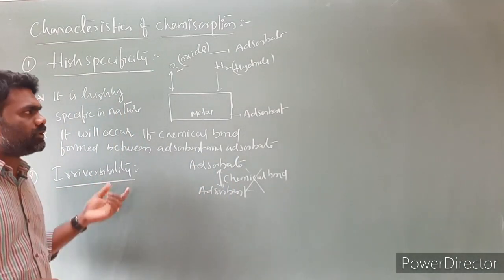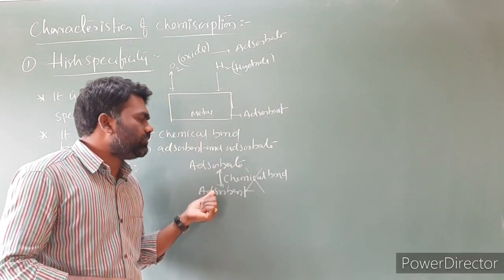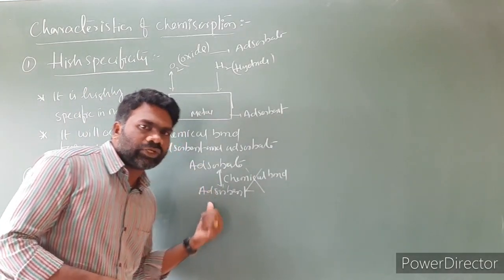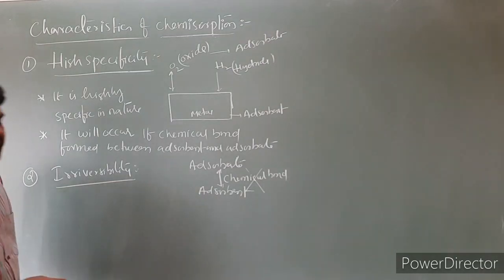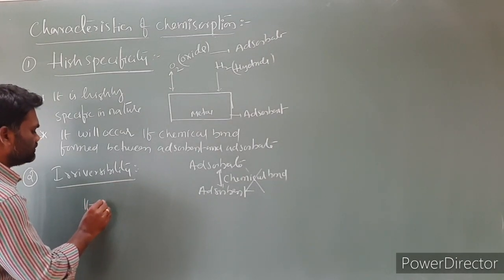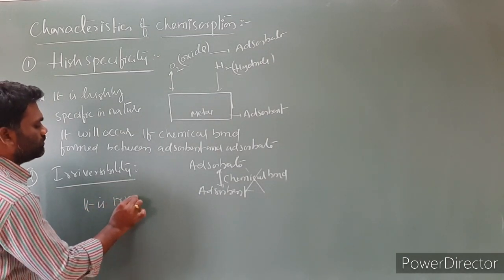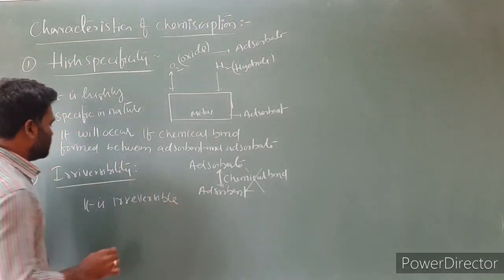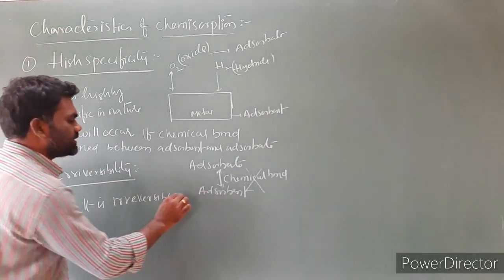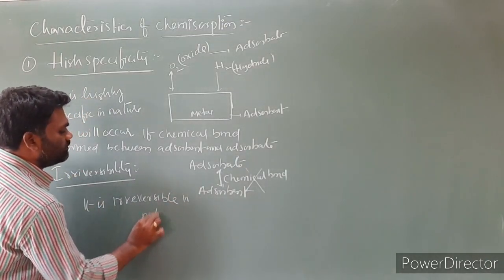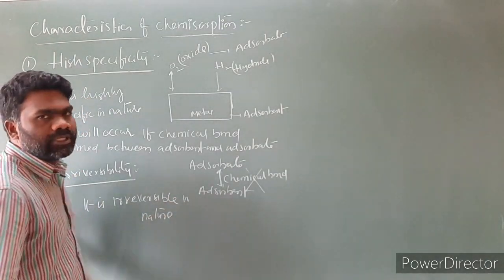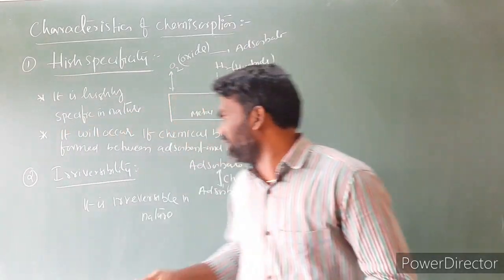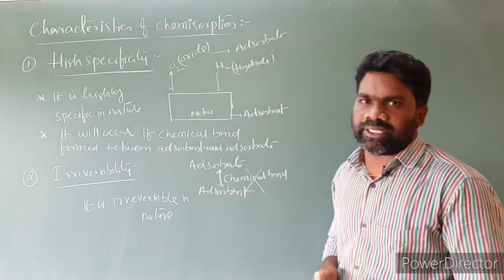Chemisorption is irreversible due to the formation of a chemical bond between the adsorbate and adsorbent. That is the statement we have to write. That means chemical adsorption is irreversible in nature. Simply, it is irreversible because we have to break the bonds between adsorbent and adsorbate.